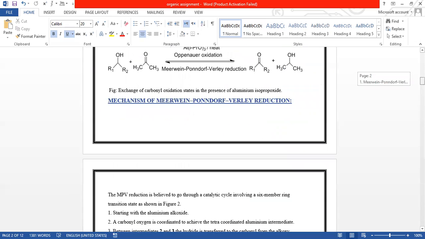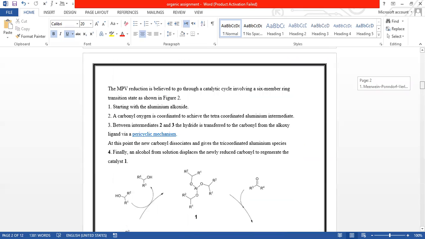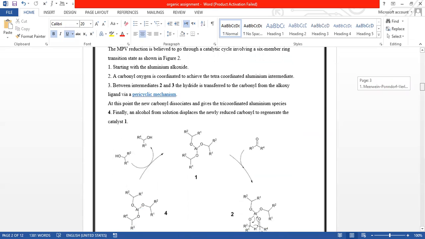And the mechanism of the Meerwein-Ponndorf reaction. We're going to talk about its steps, how this mechanism occurs. The MPV reduction is believed to go through a catalytic reduction involving a six-membered ring transition state, as shown in this figure.